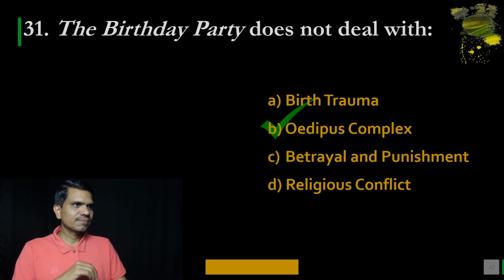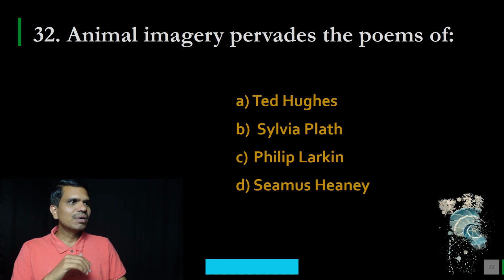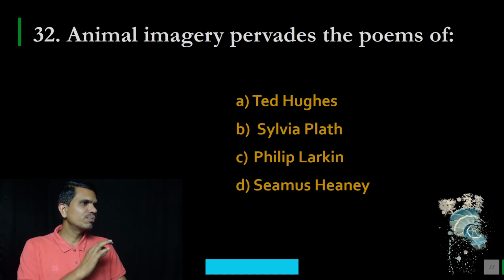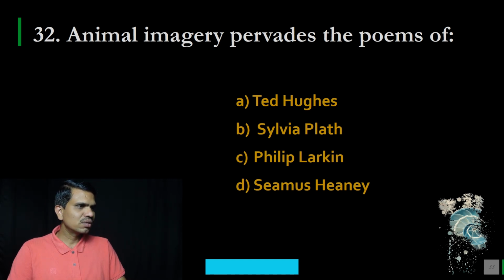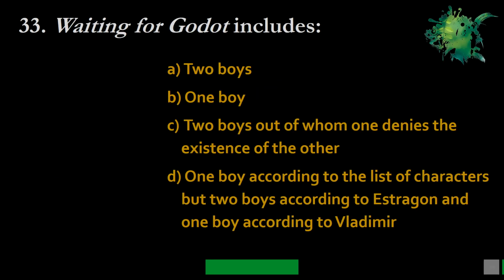Oedipus complex. 32. Animal imagery pervades in the poems of A. Ted Hughes, B. Sylvia Plath, C. Philip Larkin, and D. Seamus Heaney. And the correct option is A. Ted Hughes. 33.